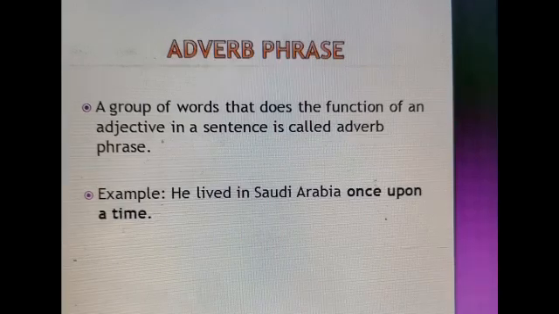Next, adverb phrase. A group of words that does the function of an adverb in a sentence is called an adverb phrase. Example, he lived in Saudi Arabia once upon a time. In this sentence, once upon a time is an adverb phrase.